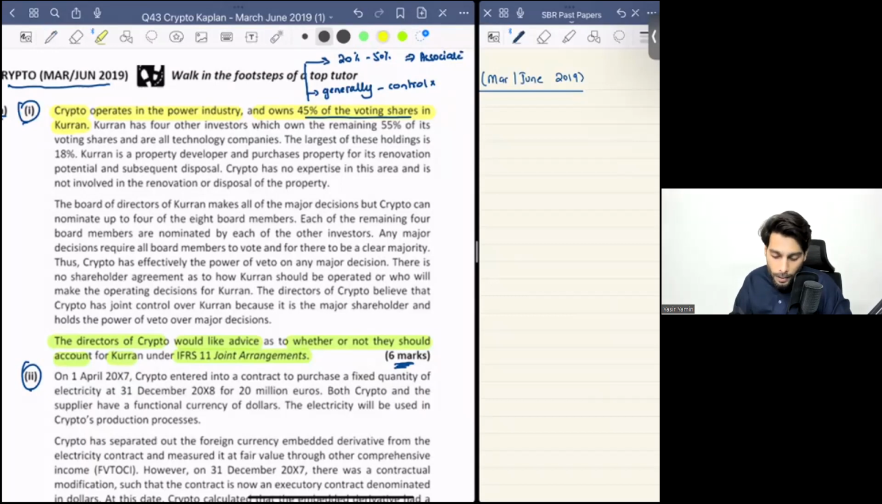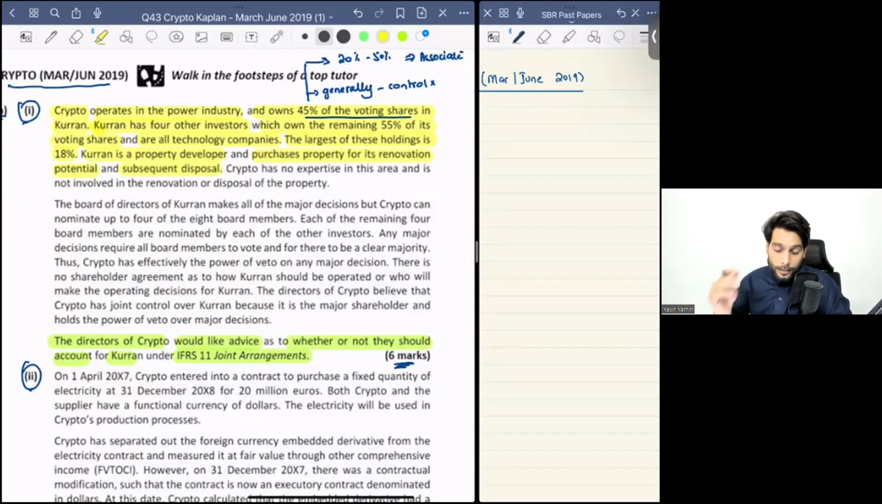Curren, the entity we have invested in, has 4 other investors which own the remaining 55% of the voting shares, and all are technology companies. Okay. You are in the power industry and the other investors are in the technology industry. The largest of these holdings is 18%. Curren is a property developer and purchases property for its renovation potential and subsequent disposal.